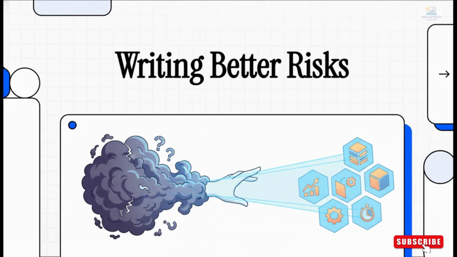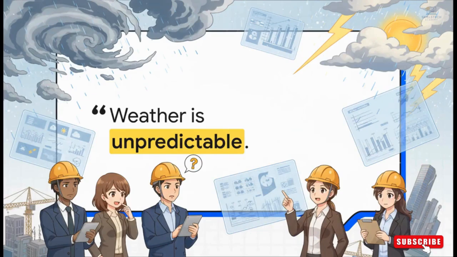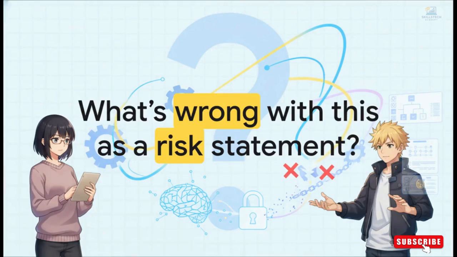So, let's dive in. Here it is, a classic. Come on, you've probably even written something just like this yourself. Weather is unpredictable. It sounds like a risk, it feels like a risk, but if you're the project manager, what are you actually supposed to do with this information? So let's ask that question directly. What's really wrong with this? Why is a statement like this so completely unhelpful when you're in the middle of a real project?